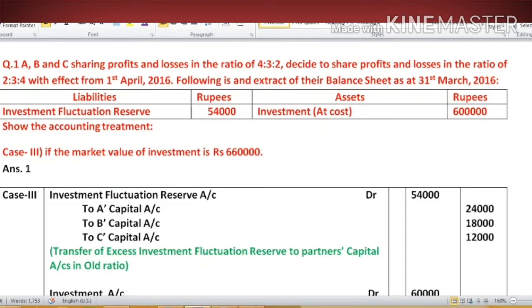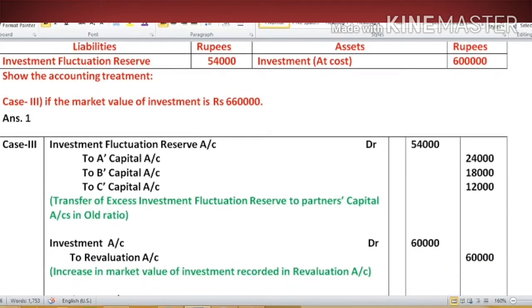So you can see there is an increase in the value of investment of rupees 60,000. It means investment fluctuation reserve remains unutilized. So according to our first method, the whole reserve will be transferred to old partners' capital account. You can see the entry, in the first entry we have transferred the whole reserve into old partners' capital account.